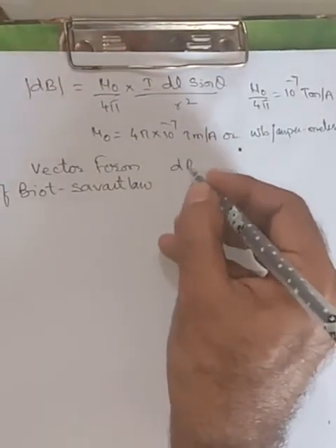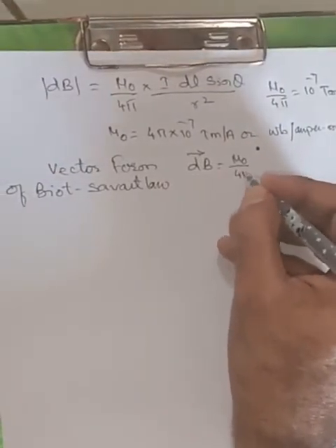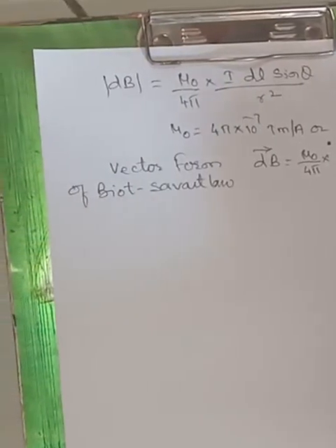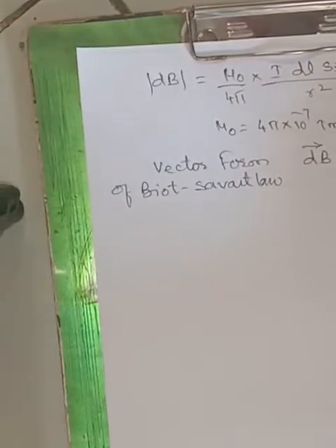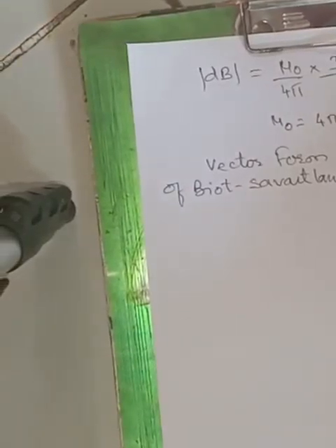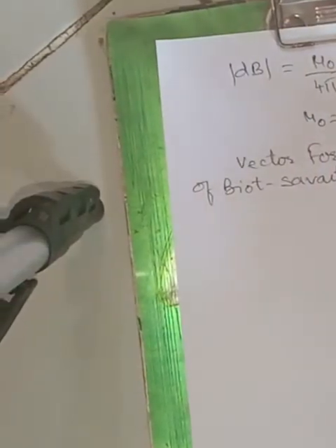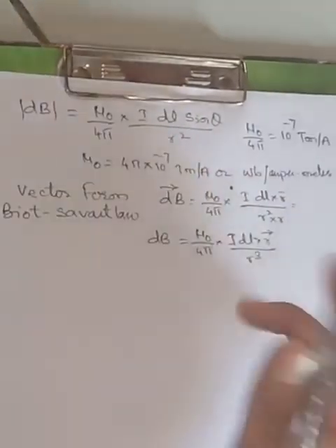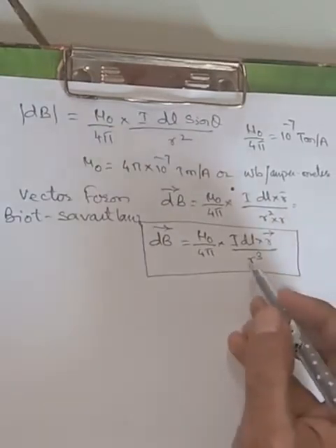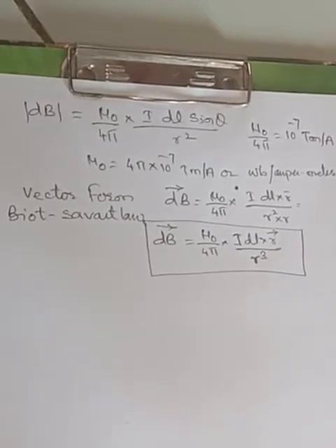vector form is given by dB. In vector form we know that theta will be removed, and if theta is removed, I dl into r and this r square and into r, so it will become mu naught by 4 pi I dl into vector r by r cube. So this is the magnitude, the Biot-Savart law in vector form. dB is equal to mu naught by 4 pi I dl into r by r cube.